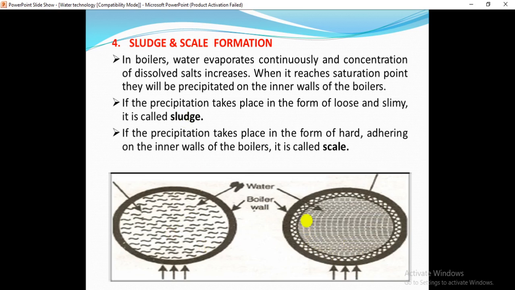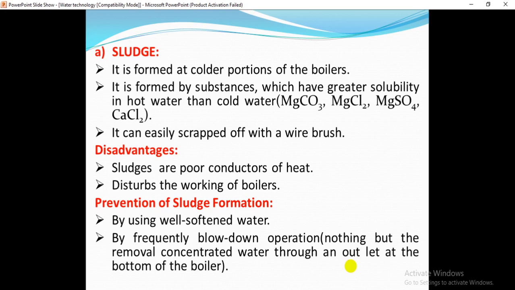If the precipitate forms on the inner walls of the boiler, sticky, adhering and hard, it is known as scale. This is the boiler wall and this is the water; this is the formation of the sludge and this is the formation of the scale.